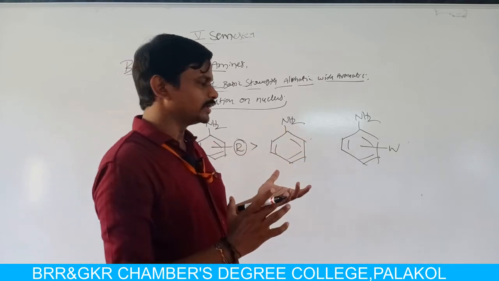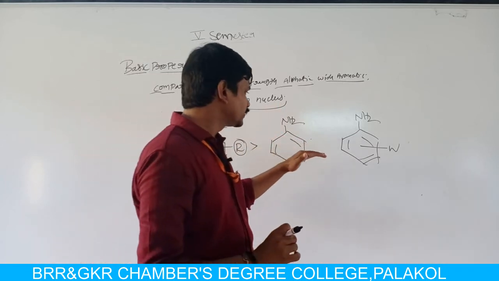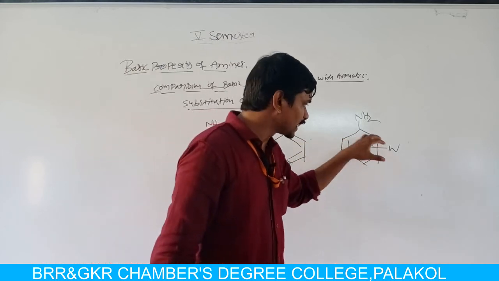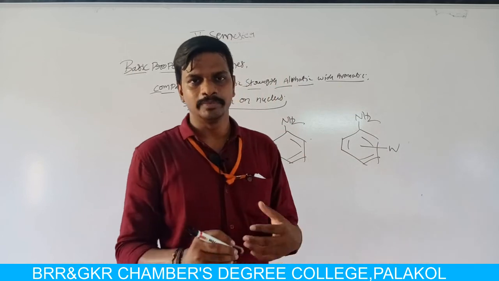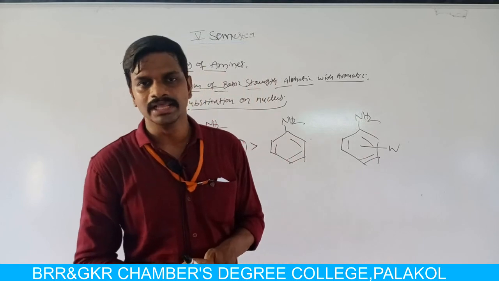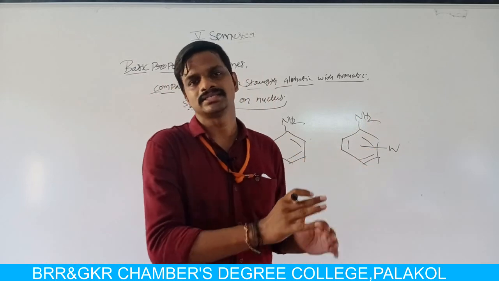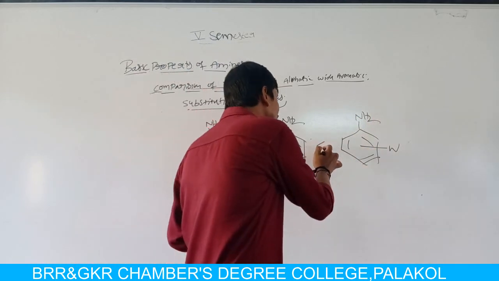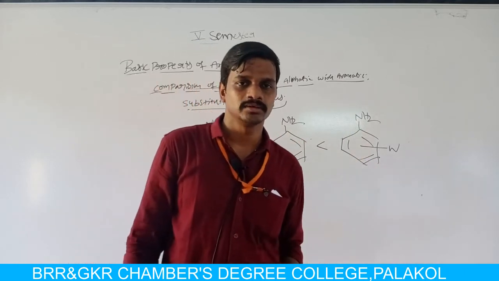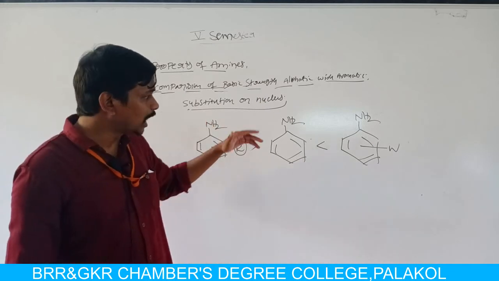Aniline has no substitutions on the nucleus, but if aniline is substituted by an electron withdrawing group, it withdraws electron density from the nitrogen atom towards the benzene ring, so the availability of electrons decreases and the basic character decreases. So aniline is more basic than electron withdrawing substituted aniline. This is about substitution on nucleus.